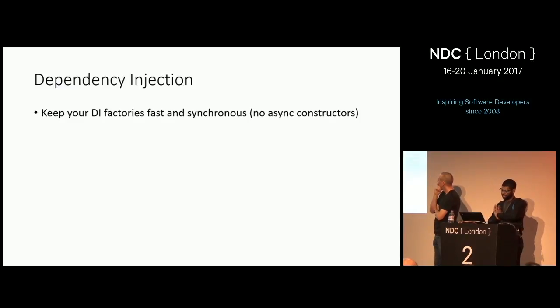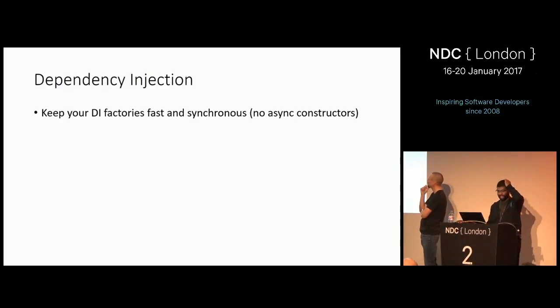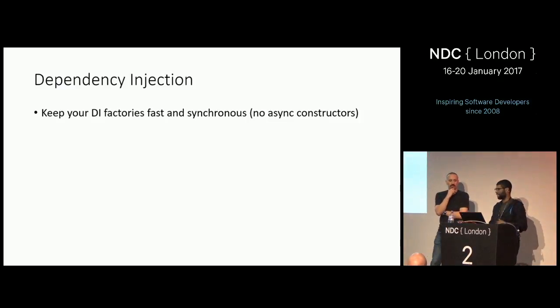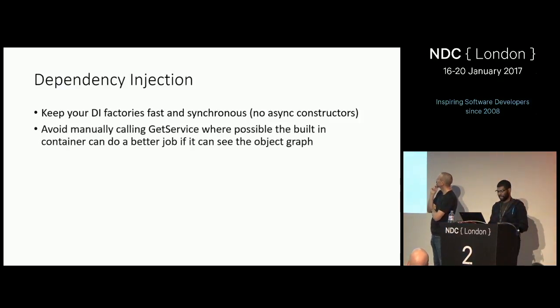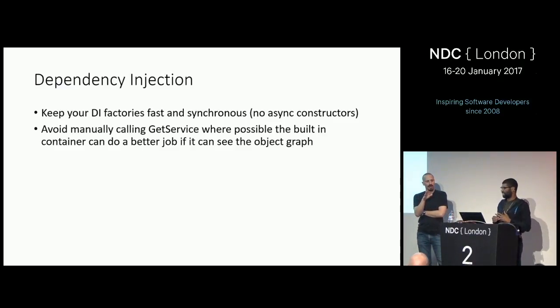Okay, so by default, keep your DI factories fast and synchronous. We've seen cases where people have async factories, and they have to block because the call site is actually synchronous, so you end up doing an await .Result. Don't use .Result ever, especially in a factory in the DI container. You can cause a deadlock. We had a team in Microsoft send us a stack trace, and they basically killed their entire service by doing a simple asynchronous call in DI. And we'll show a demo of that later today. It's kind of an implementation quirk of our container, but just don't block. If you ever find yourself having to call .Result or .Wait on a task, stop.